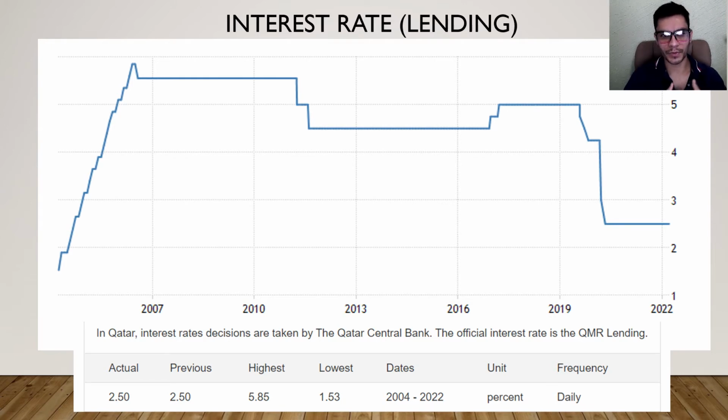Given the fixed parity between the Qatari riyal and the US dollar, the short-term interest rate policies have had to be subordinated to the fixed exchange rate policy. As such, the Qatar Central Bank overnight interest rates are closely related to its counterpart in the United States, the Fed funds rate, usually with a positive margin.